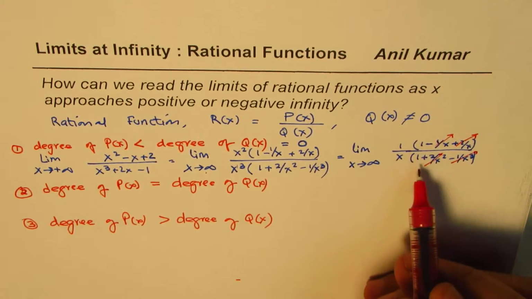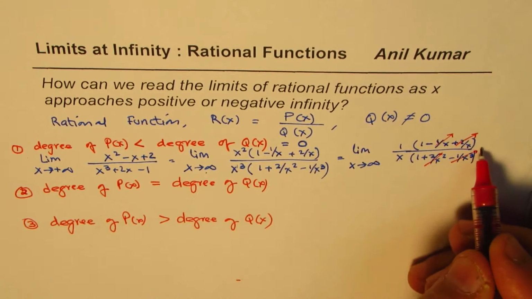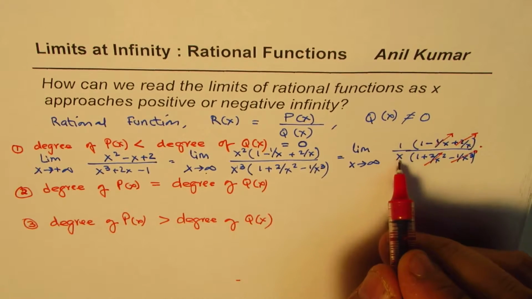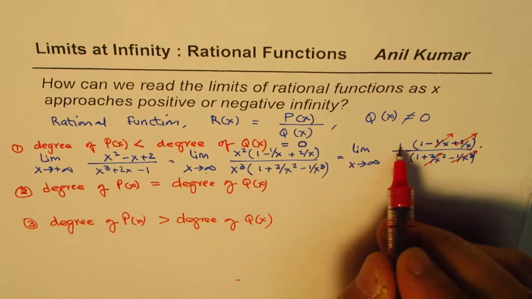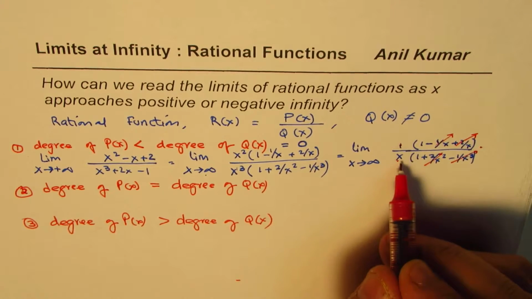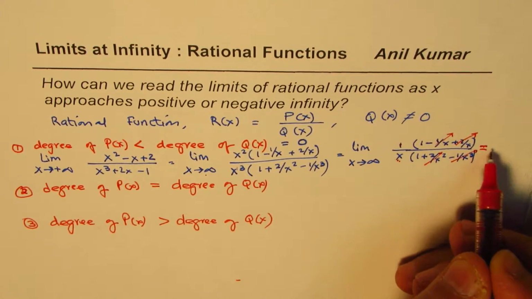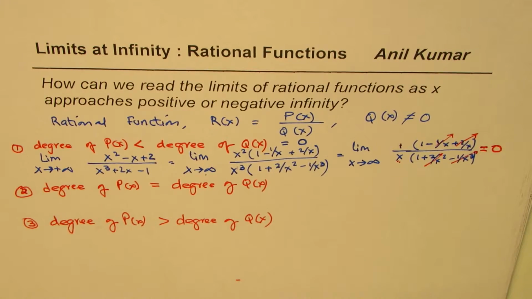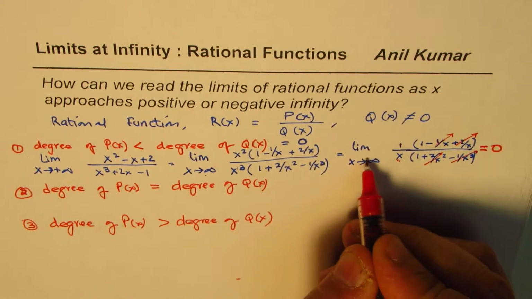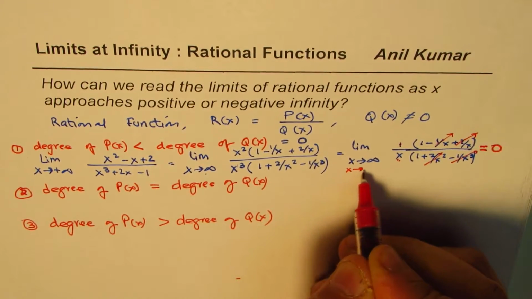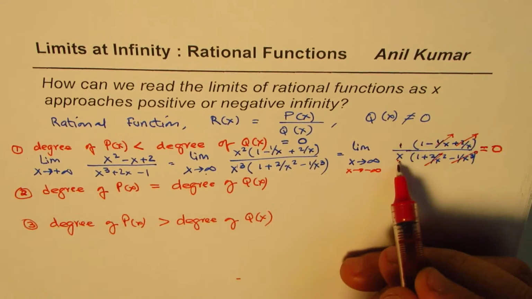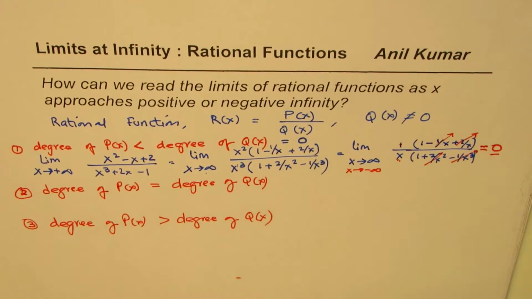So we are left with 1 over x. If x is very large, we are dividing by a large number, 1 over infinity, so this approaches 0. Do you see that? It works well with negative values also. Even if you try negative infinity, 1 divided by a large negative number will approach 0. You get an idea, right?